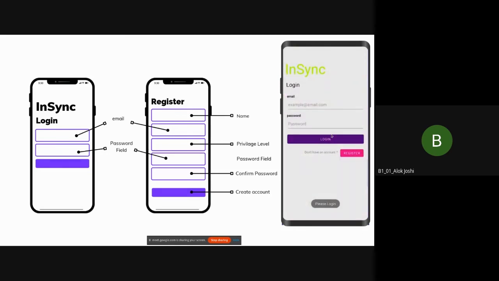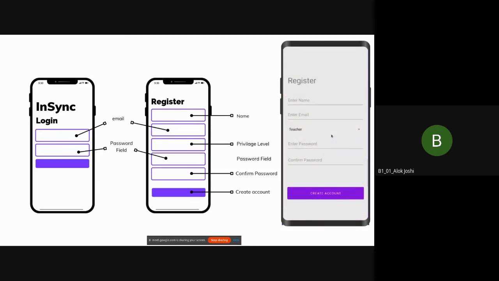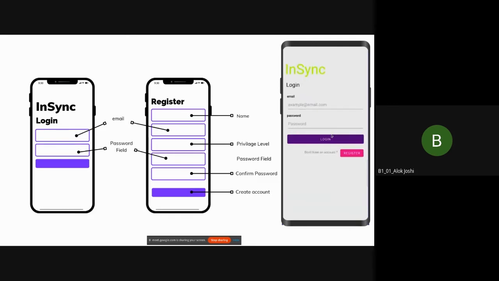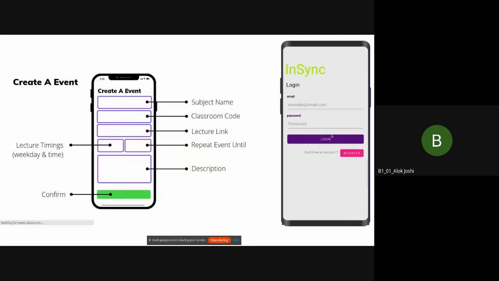Oh, yes, also one small thing. This is the registration page. While registering, you basically have these options. If you're a student, you need to add the classroom code, and accordingly you can register. If you register, it will just redirect to the main timetable page. So not a big deal. Oh, yes. So I will now hand over to Abhinav.